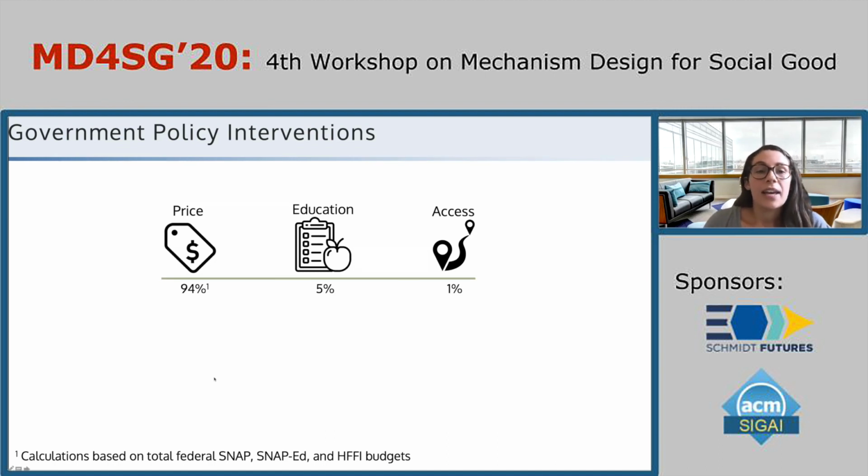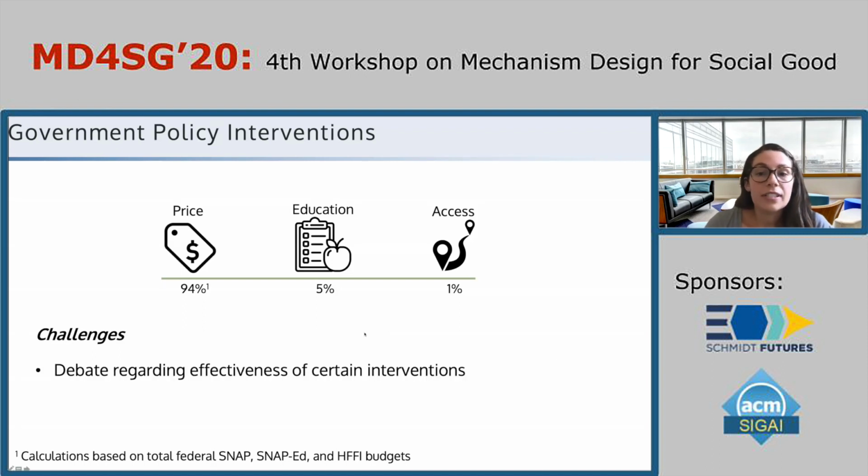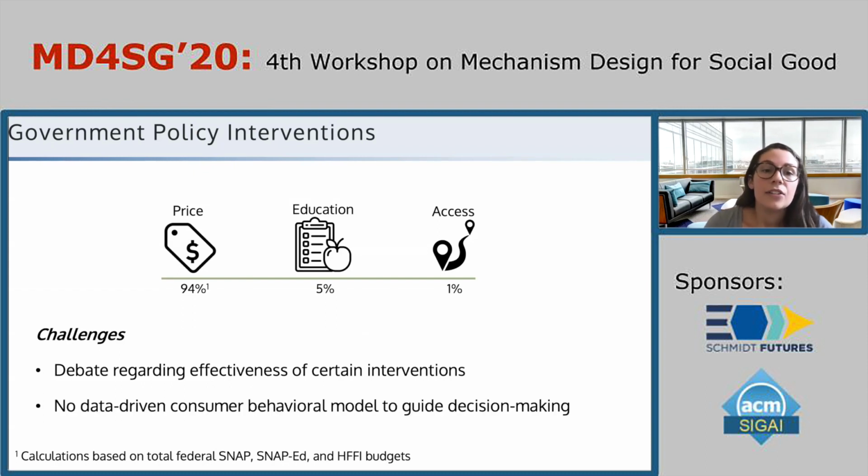Currently, funds are allocated in a seemingly ad hoc and siloed fashion, and there are a few key challenges that prevent a more strategic allocation of funds. So first is that there is debate regarding the effectiveness of certain individual interventions, and there's really no data-driven consumer behavioral model to help guide this decision-making.